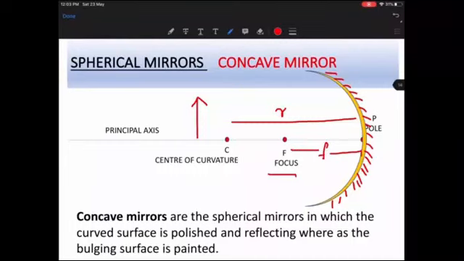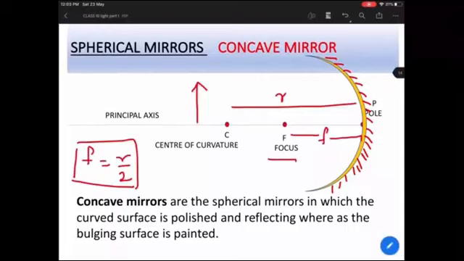The focal length is always half of the radius of curvature. We can write focal length f is equal to R upon 2, which is half of the radius of curvature. So are the parts of the concave mirror clear to you?